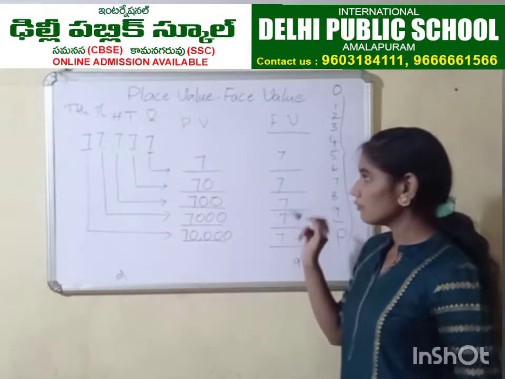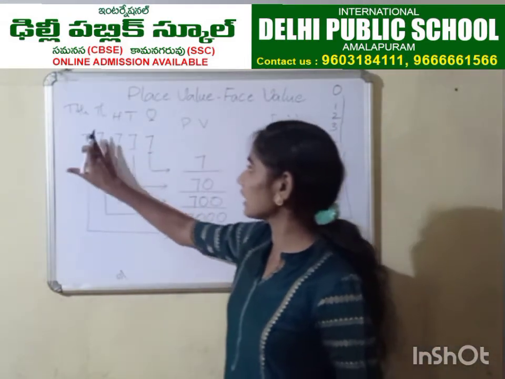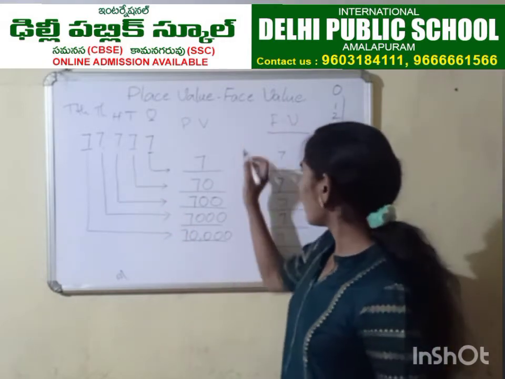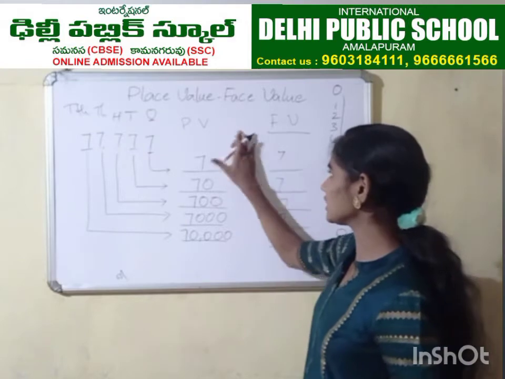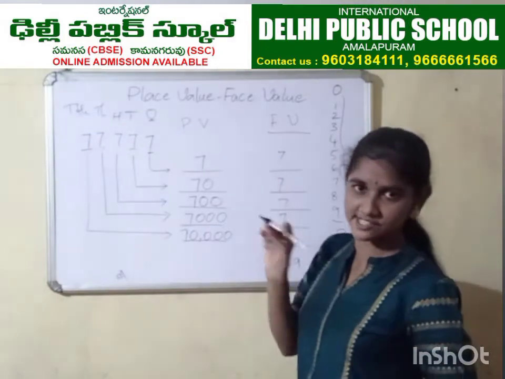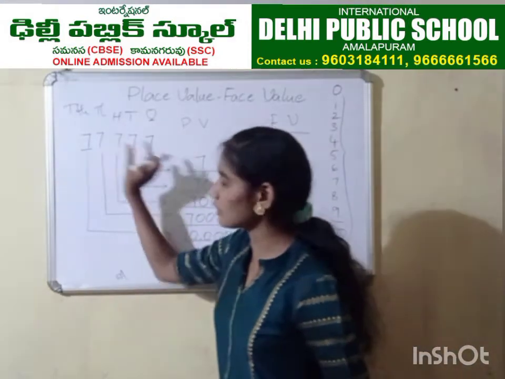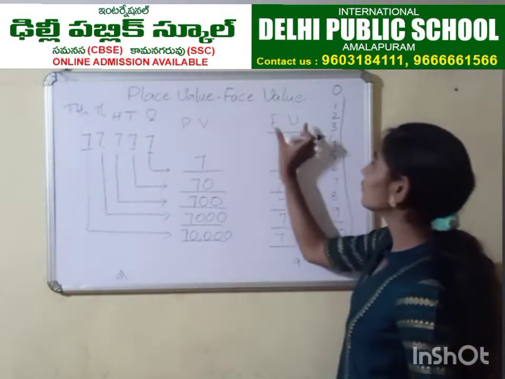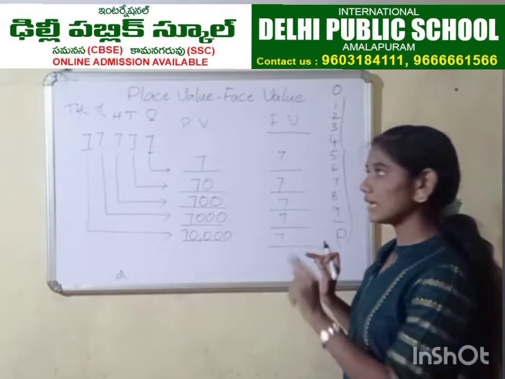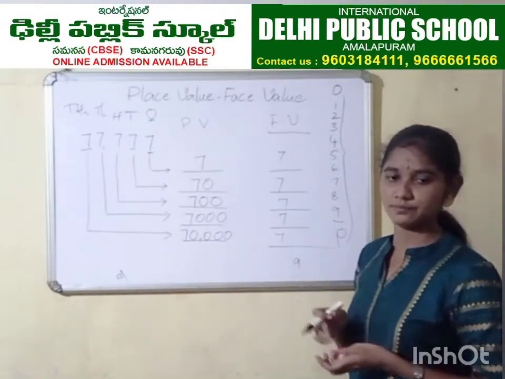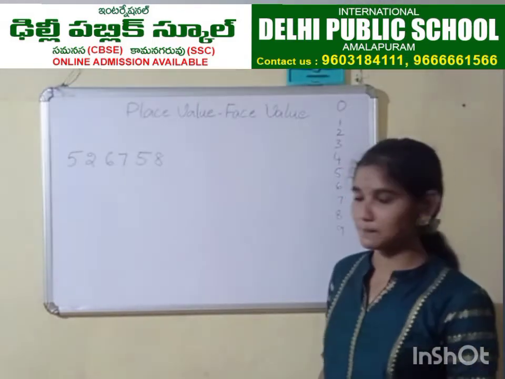Why? Because we are not changing the 7 when we write it in the 10,000s place, which is a big place. Are we writing 7 in a different shape? No, right? We are not changing its shape or its structure. The 7 is the same everywhere. That is the reason the face value of a digit never changes. Let me give you one more example now. Yes, let's see one more example here.